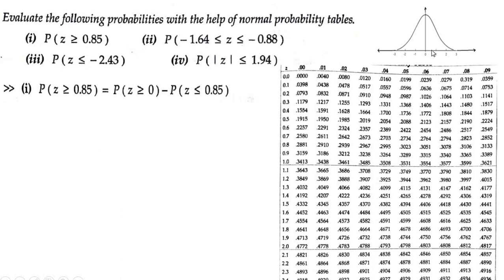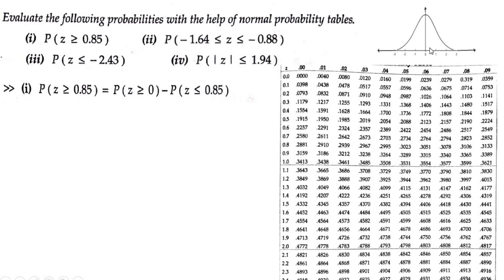So 0.85 you have here, up to infinity, greater than or equal to 0.85. First you have to find probability of z greater than or equal to 0, which means probability of z greater than 0 up to infinity, minus the probability of z less than or equal to 0.85.